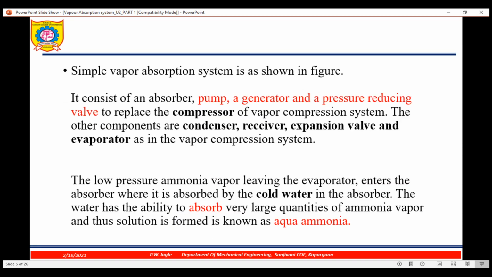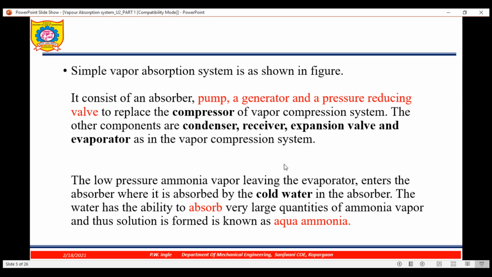Then the other components are condenser, receiver, expansion valve and evaporator as in the vapor compression system. So only the compressor is replaced by the pump, generator and pressure reducing valve. Now how is it working in detail?